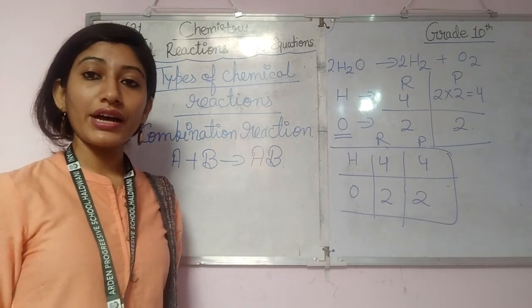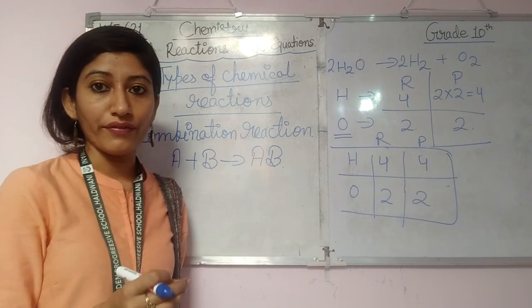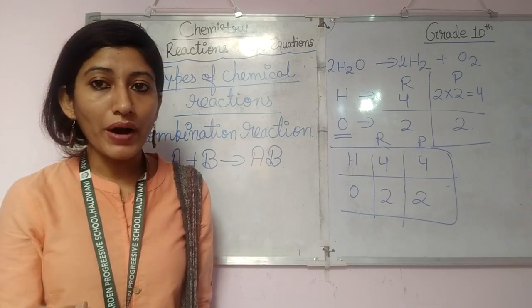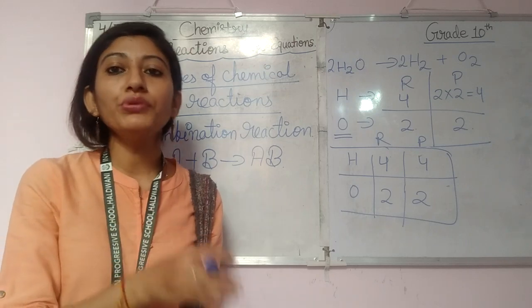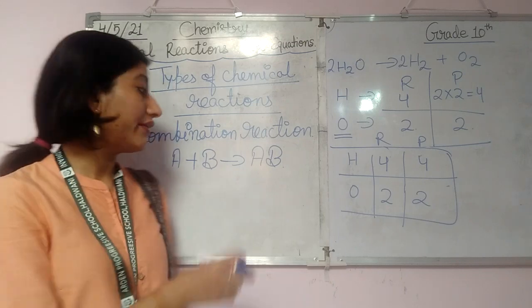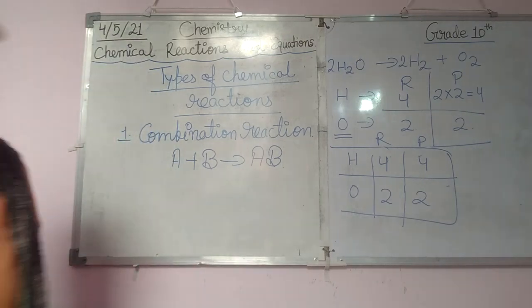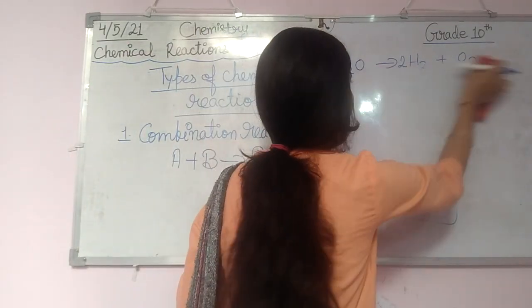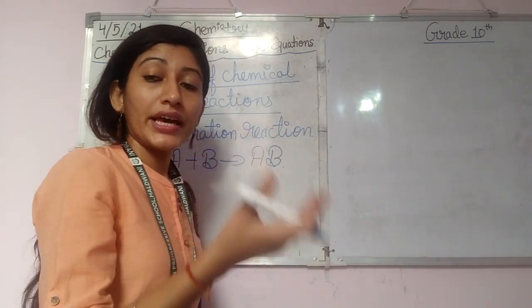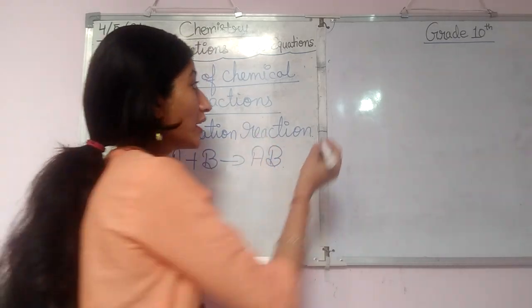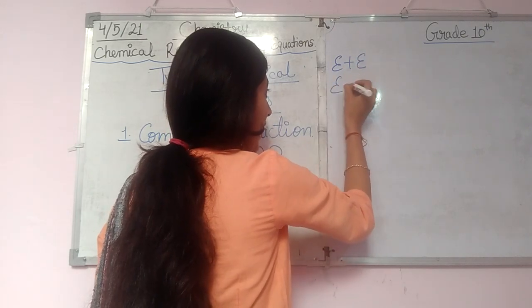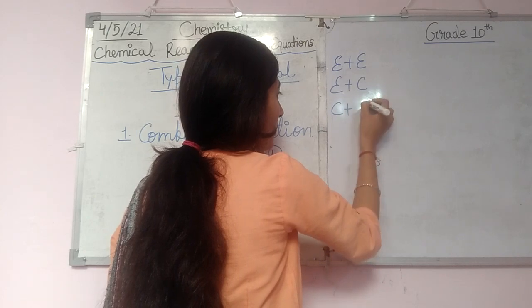And in a combination reaction, there can be a combination of element and element, element and compound, and compound and compound. So on the reactant side, we can have element plus element, element plus compound, and compound plus compound.